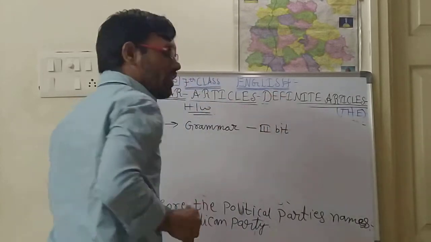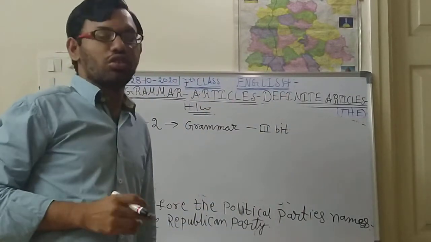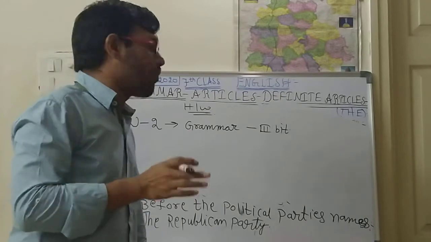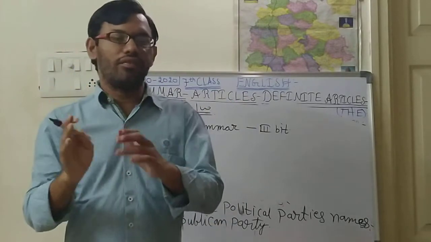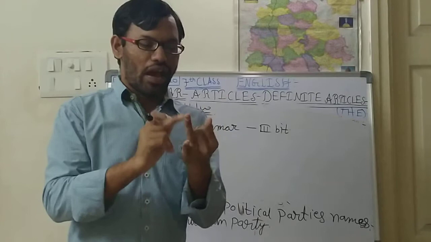The third bit is about fill in the blanks. You should fill in the blanks with the help of definite and indefinite articles, that means a, an and the.